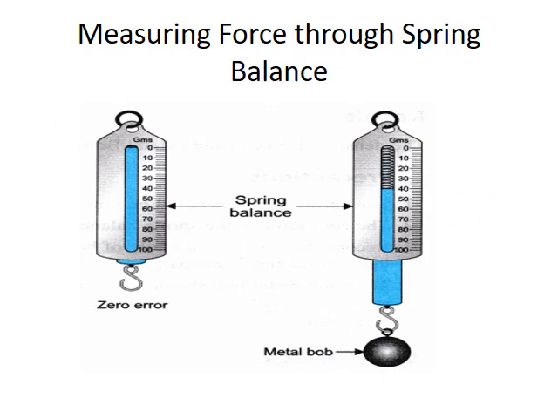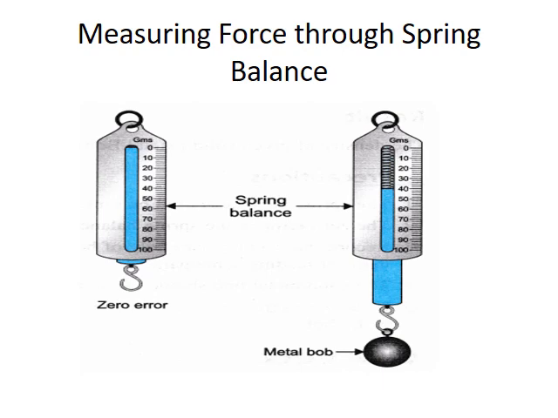Now, measuring force through a spring balance. Look at the diagram. You must be looking, the different markings are there, and the zero error which it is showing means that it is on the zero marking, that is 0 Newton.